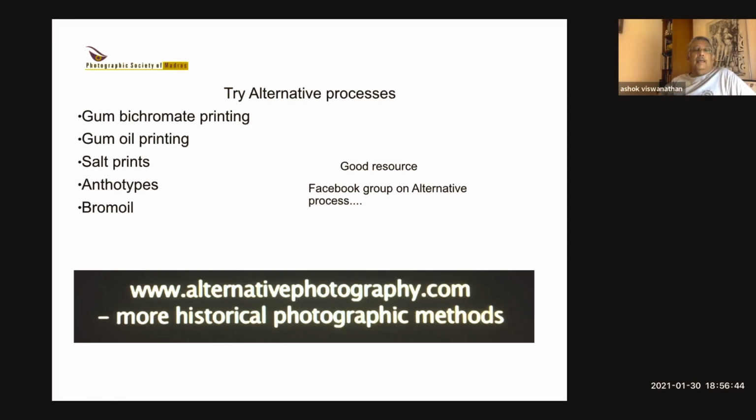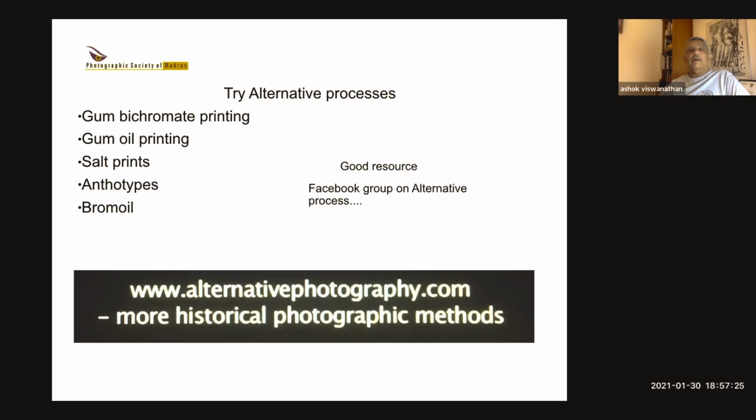Again, this is something that is much more popular, and now more and more people are trying it in Europe. Especially in the UK, there's quite a big group that is now actually doing this. And there's even a bromoil society now. The only problem with this is that the materials are very hard to get. You need special brushes, and there are only 2 manufacturers in the world who make those brushes. And the ink you have to get from a guy who produces lithographic ink. But if you can do those 2 things, and you have a photo paper which is okay for bleaching and inking, you can get some very lovely results.